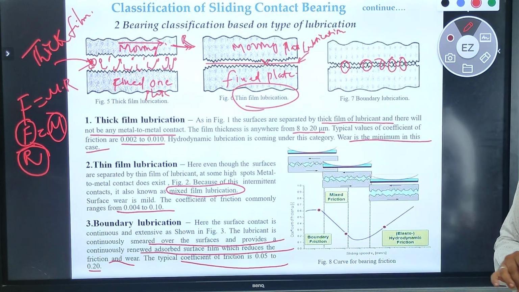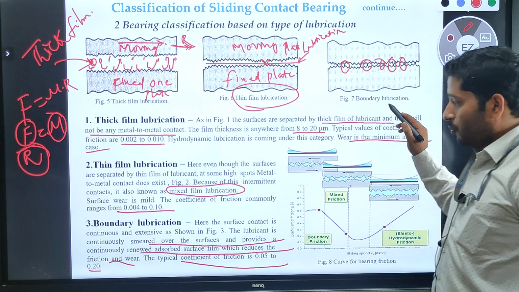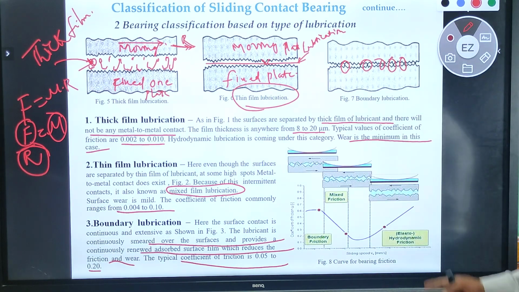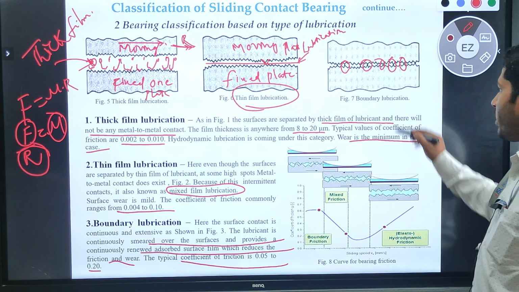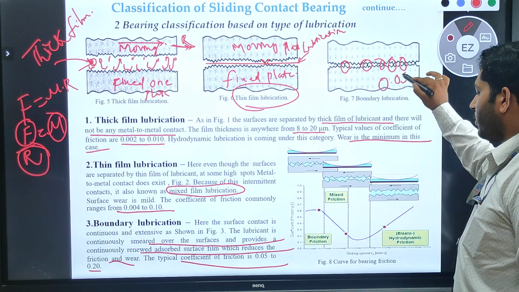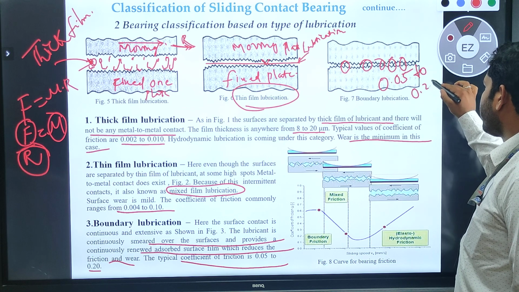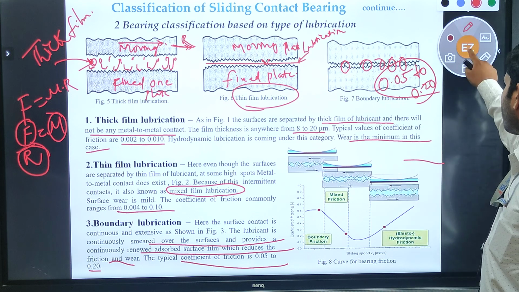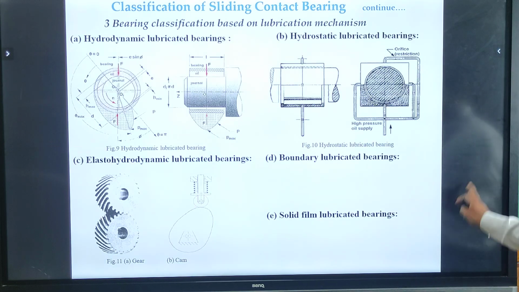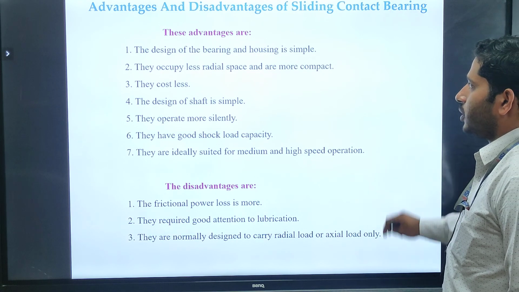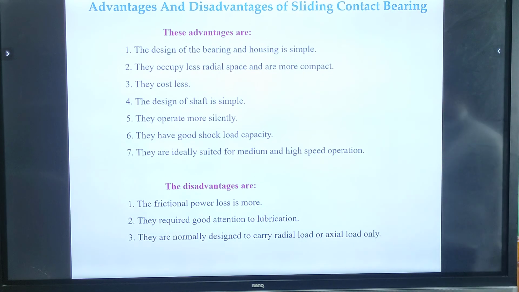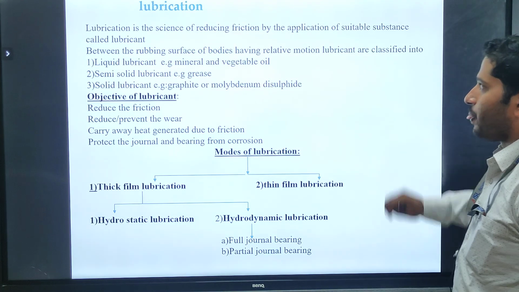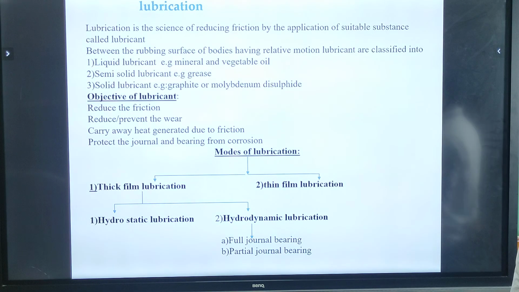Such a process we can call boundary lubrication. Here the coefficient of friction always lies between 0.05 and 0.20. Next we are going to discuss the advantages. Next is lubrication.